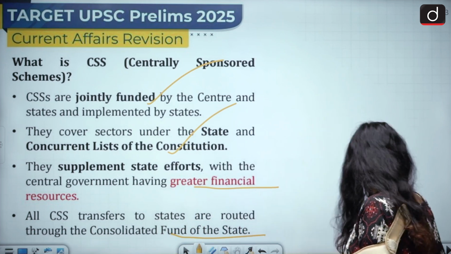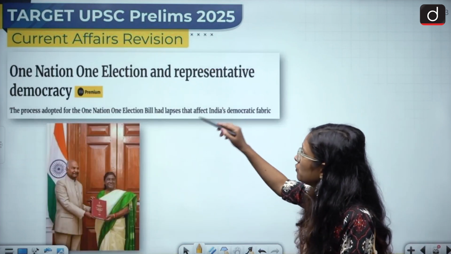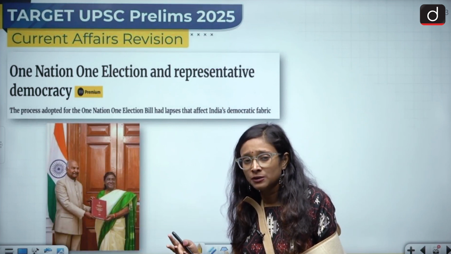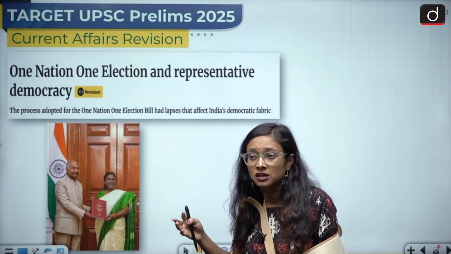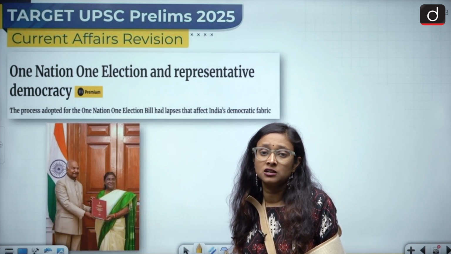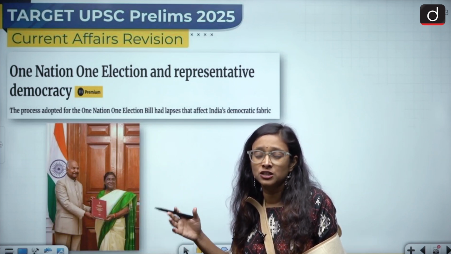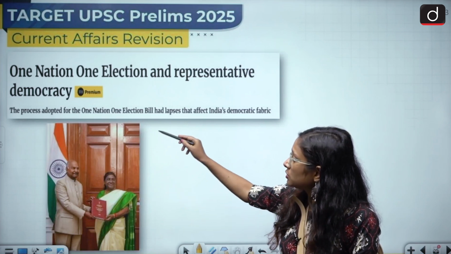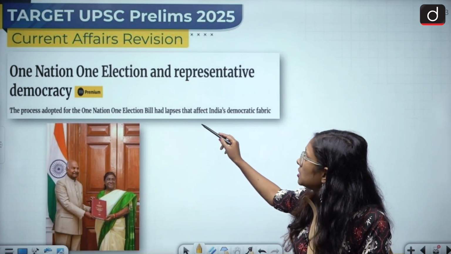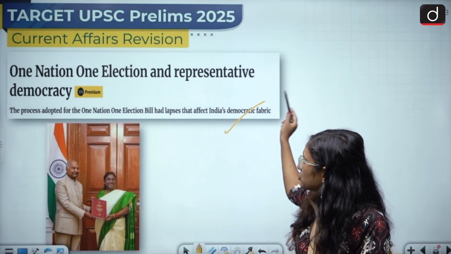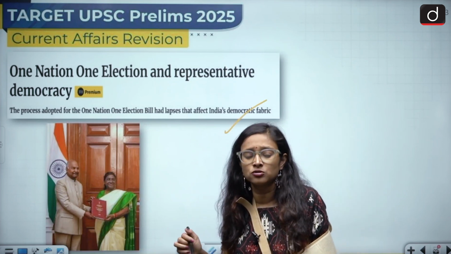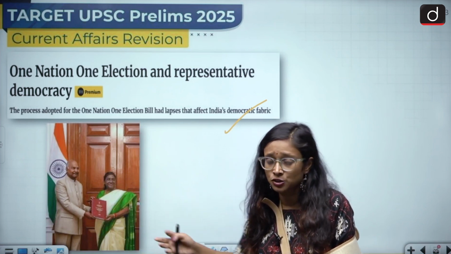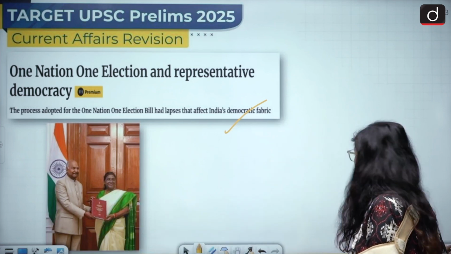Now we'll talk about another topic: One Nation, One Election and representative democracy. This was highly debated and discussed last year, and that's why today we are here to discuss what this One Nation, One Election is about. The process adopted for the One Nation, One Election bill had lapses that affect India's democratic fabric. So we are going to talk about the positive and negative sides of it and why this was so much in debate and discussion. We'll discuss some articles related to it also.